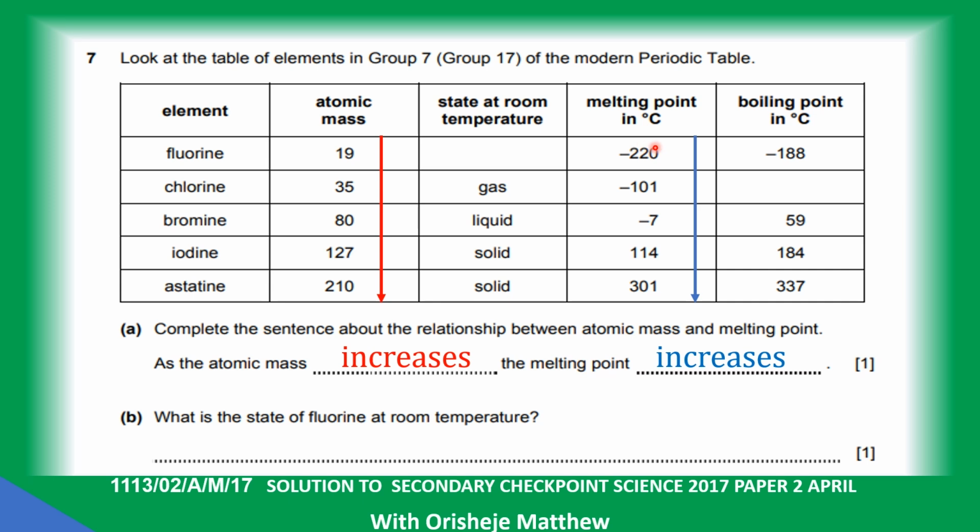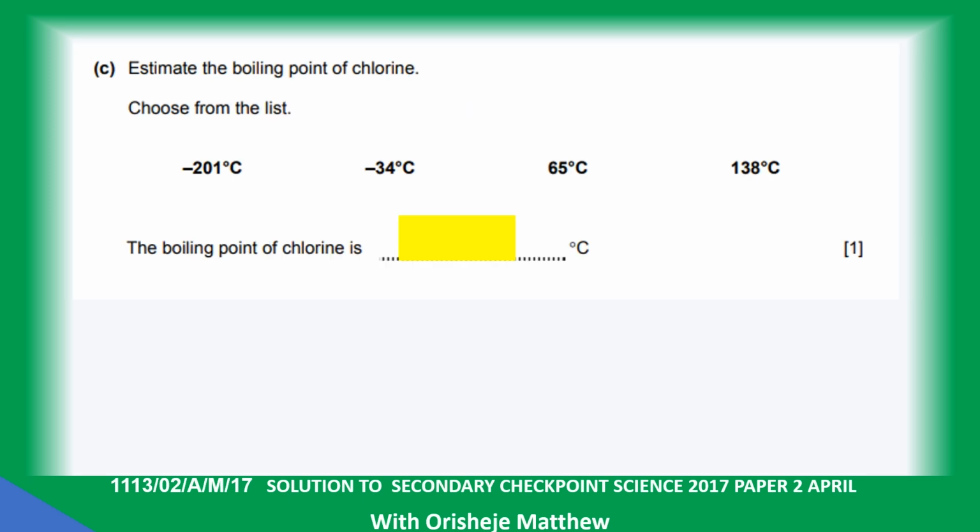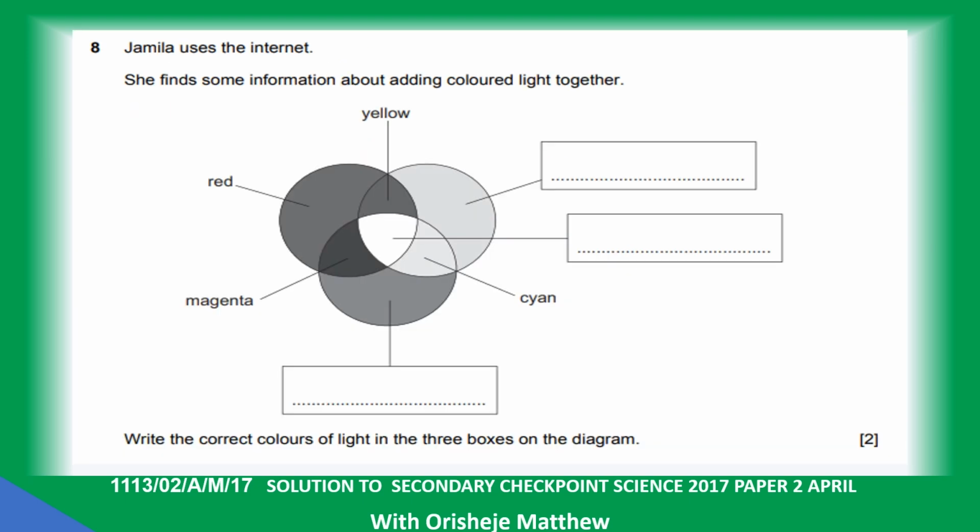Look, the melting point is very low, the boiling point is very low, so it's going to be gas. Estimate the melting point of chlorine: -34 degrees Celsius.